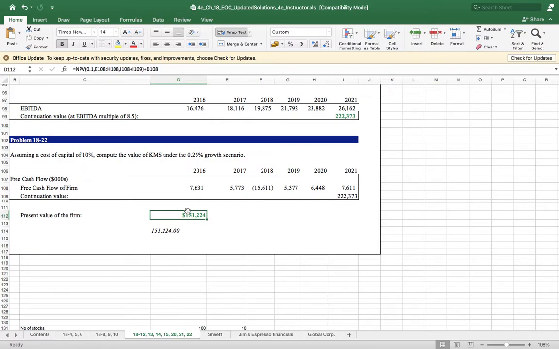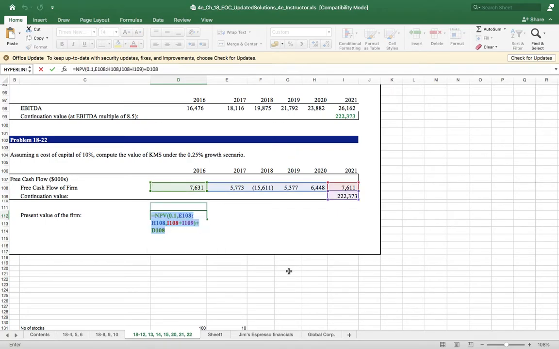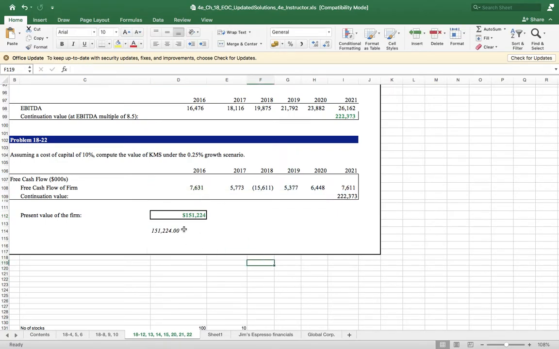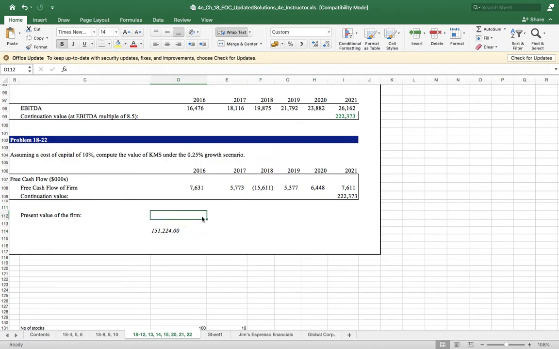How do you calculate the present value? Doctor, if you allow me. Yeah. Can you repeat how to calculate the terminal value? Okay, you see.